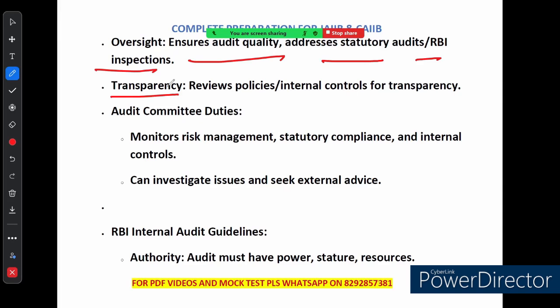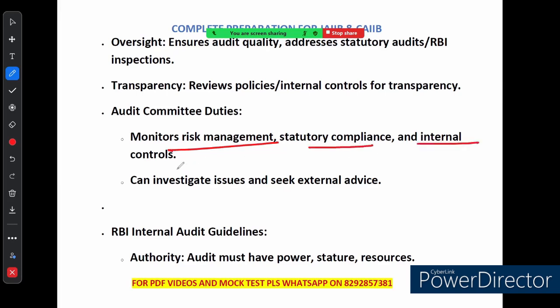Let's dive into the responsibility of the audit committee and how the Reserve Bank guides banks on internal audit. We will also talk about the importance of independence in audit and how breaches are reported. The audit committee plays a key role in keeping the bank safe. As I have already told you, they monitor risk management, statutory compliance and internal control to make sure everything is running smoothly. If they find an issue, they have the authority to investigate or even bring in an external expert for advice. According to the RBI guideline, audit must have the power, resources and authority to be effective. Right, this is as per the RBI guideline.